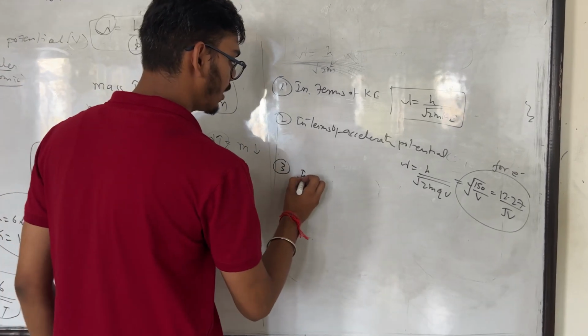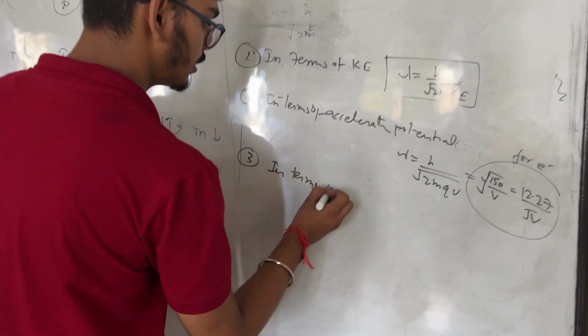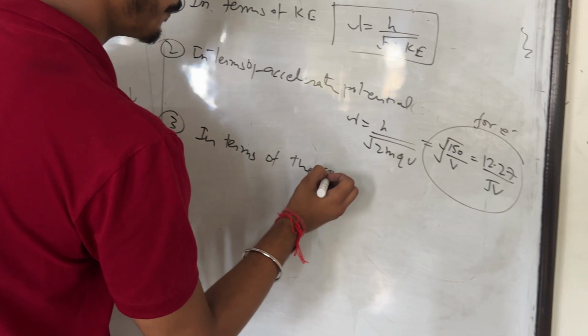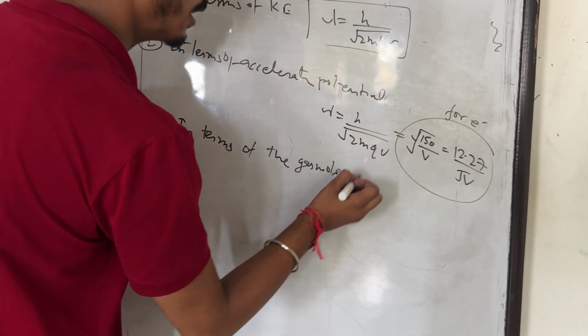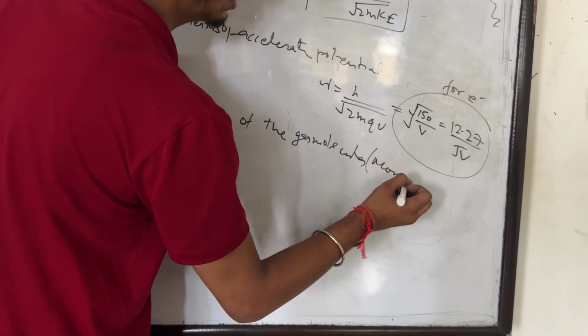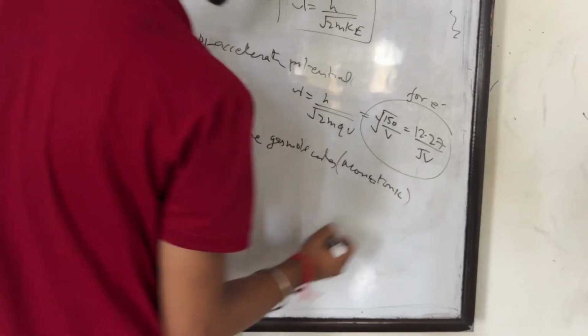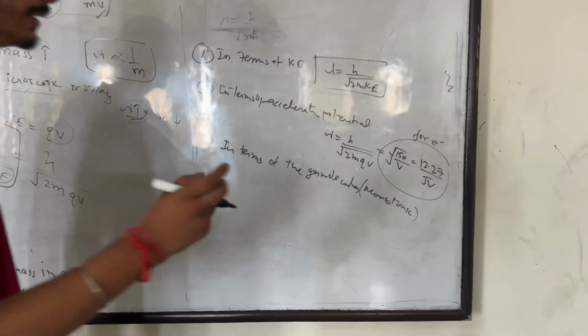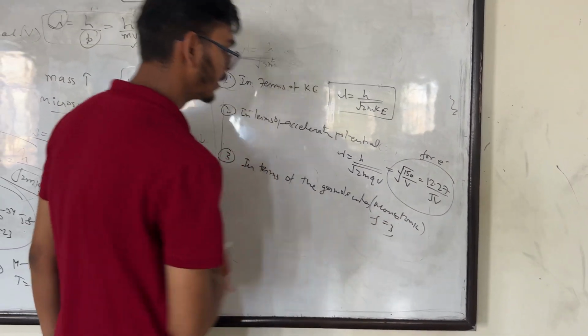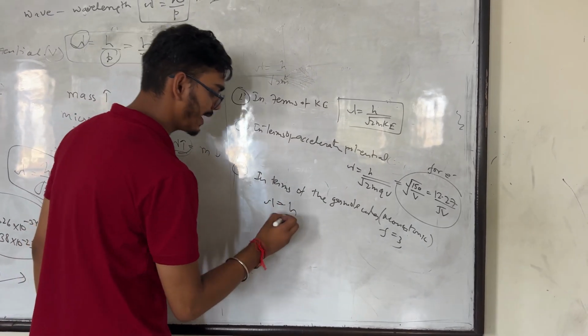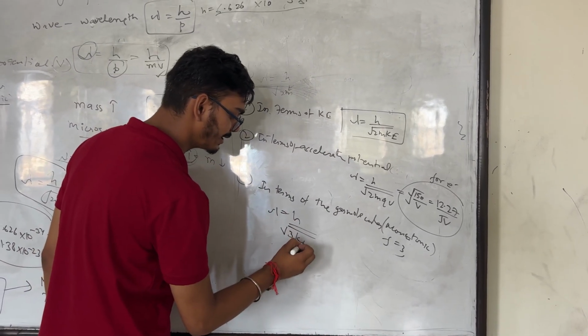Third point is in terms of the gas molecules, where we are considering the case of monoatomic gas, whose atomicity is equal to 1 and degree of freedom is equal to 3. So lambda is equal to h by root 3 kTm.